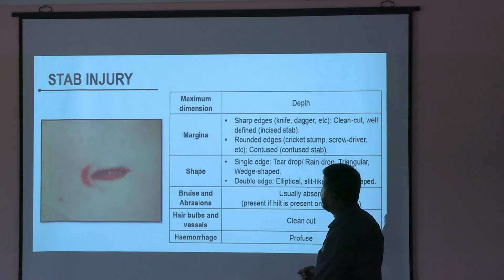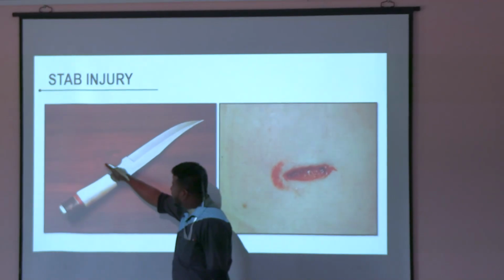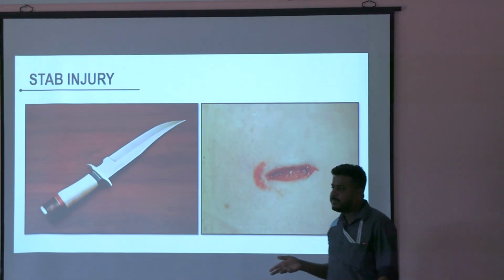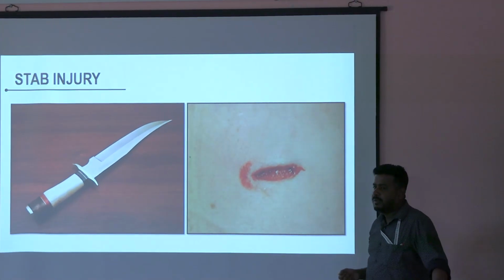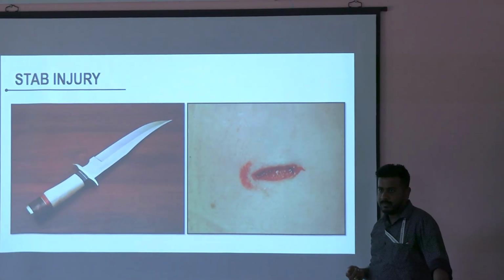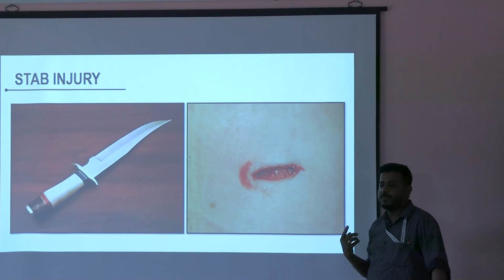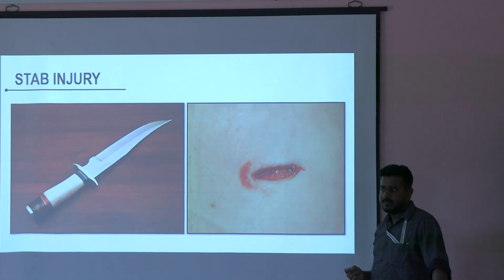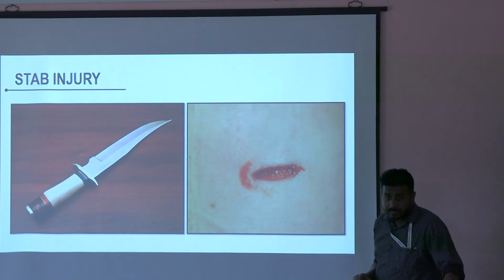Another important point here. What is this part of the knife called? Hilt. This is known as the hilt. Why is it given in a knife? To protect our fingers. So that while cutting vegetables, we are protected. What is the difference between knife and dagger? Knife is made for cutting, dagger is made for stabbing. One is cutting and stabbing. You tell me?